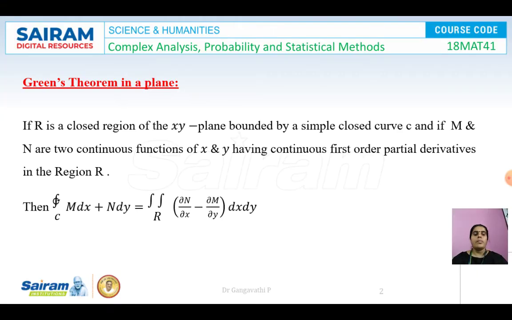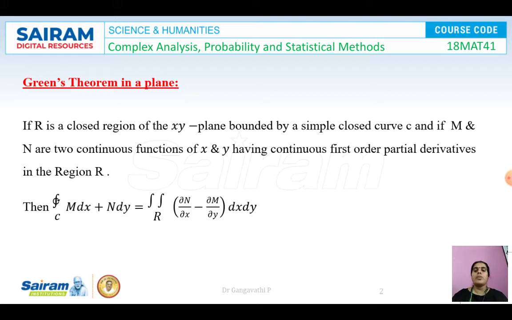Before we get into Cauchy's theorem, we need to know about Green's theorem in a plane. Green's theorem is an integral theorem where R is a closed region of the xy plane bounded by a simple closed curve C, and if M and N are two continuous functions of x and y having continuous first order partial derivatives, then the integral over C of M dx plus N dy is equal to the double integral over R of (∂N/∂x minus ∂M/∂y) dx dy. This is Green's theorem, which converts a line integral to a surface integral, a single integral to a double integral.